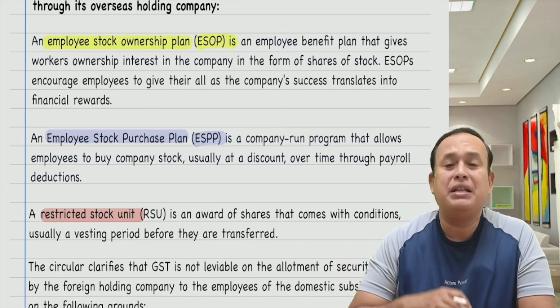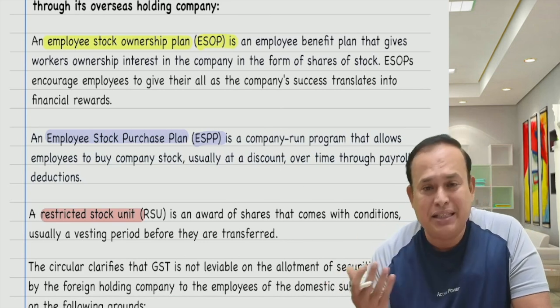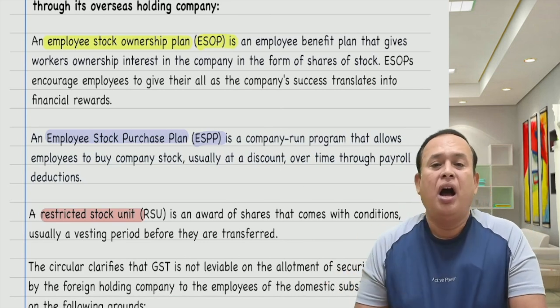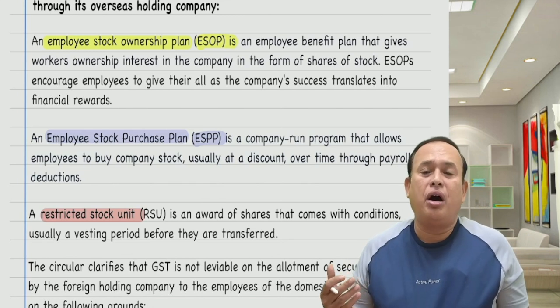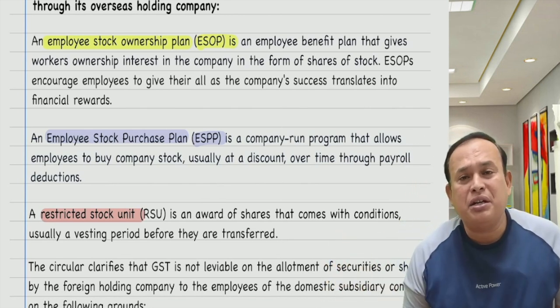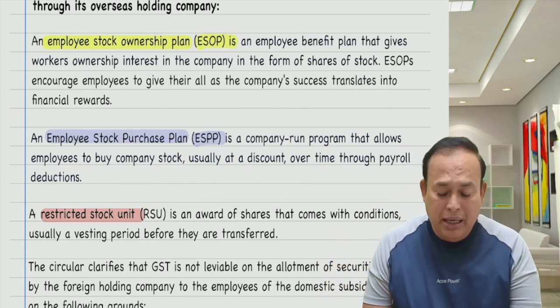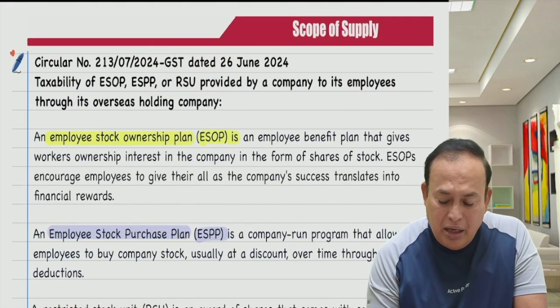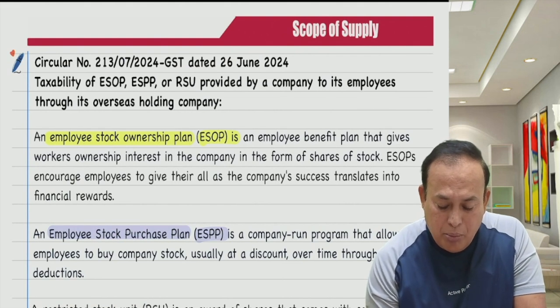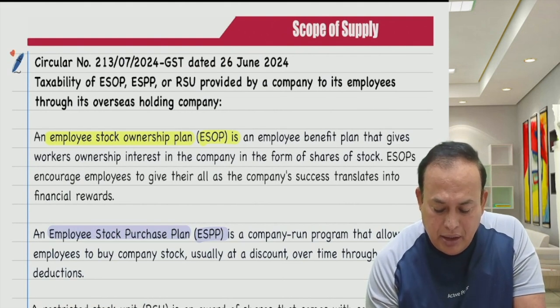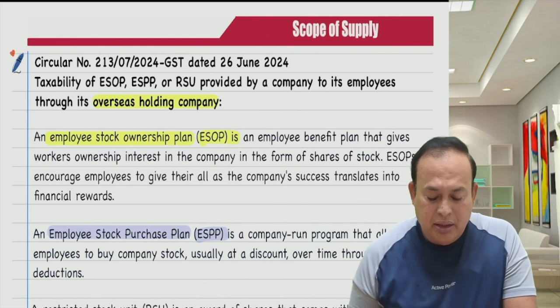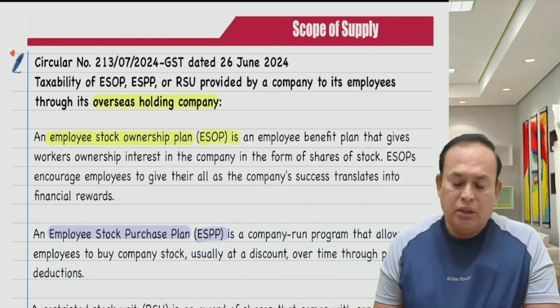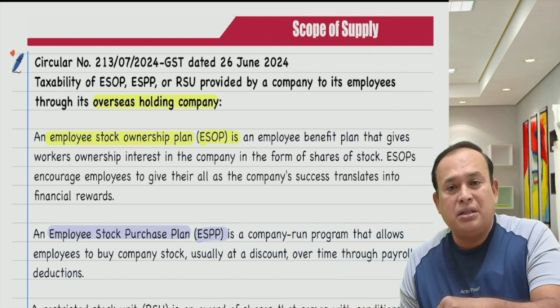The employer provides by allotting the shares in the name of ESOPs, ESPP as well as RSU. Such allotment of shares to the employees is by an overseas holding company to an Indian counterpart.